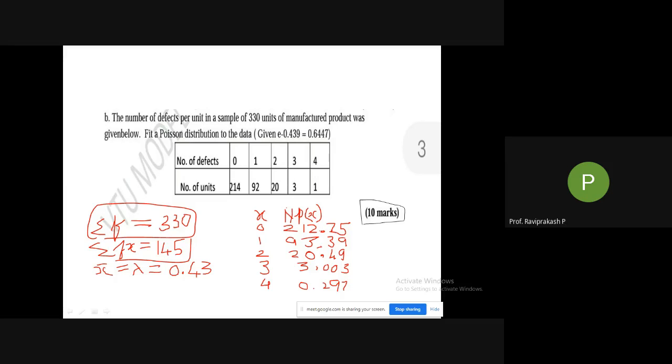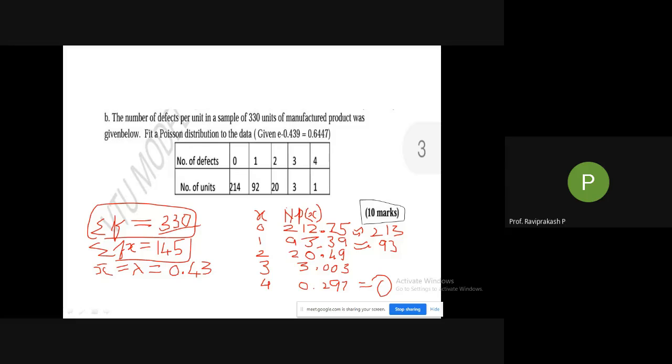So if you see here, if you round it off, 212.75 you can make 213. Next, it is less than 0.5, so it will make it 93. Then 20.49 is very near to 0.5, so I can make it 21. 3.003 is rounding off to 3. Then 0.297 would be 0. So at the end, if you add, we will be getting 330. Don't write it here, but you should get 330.